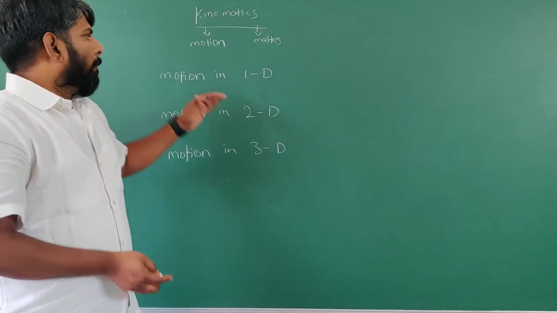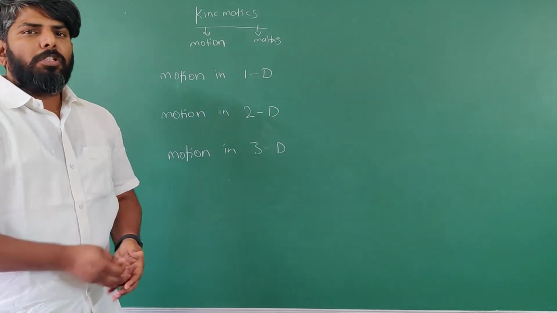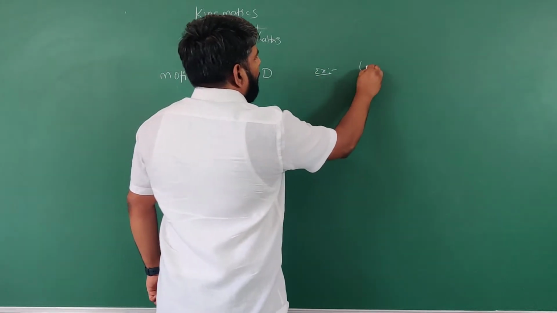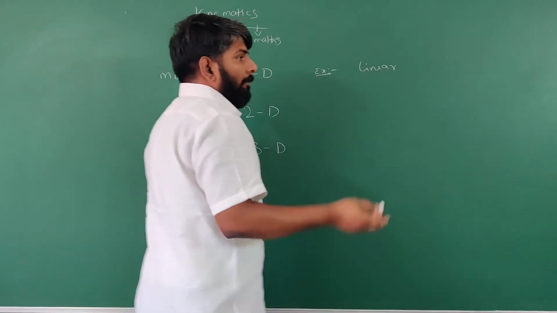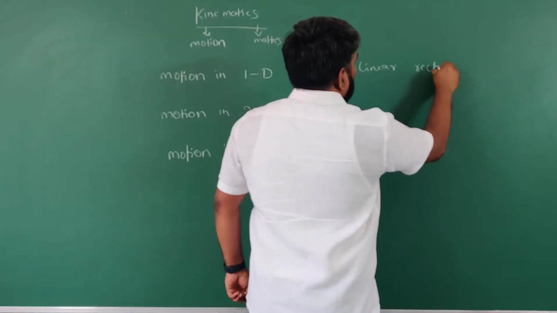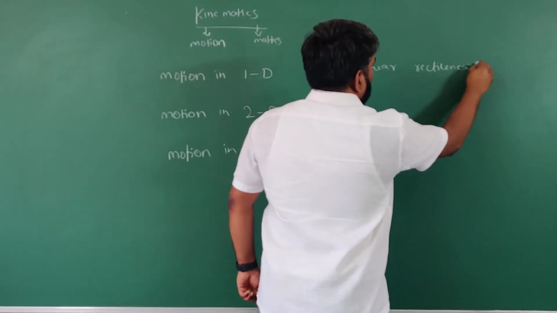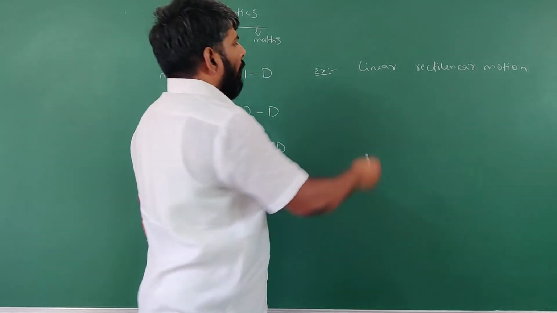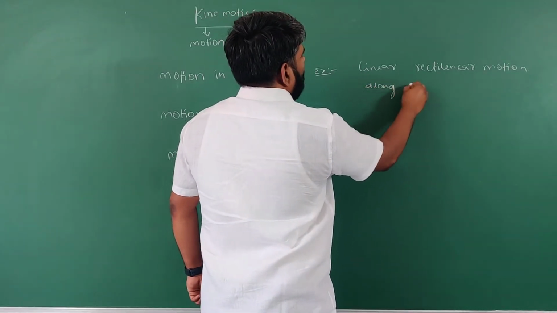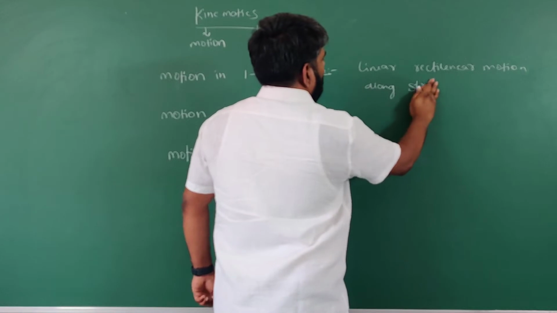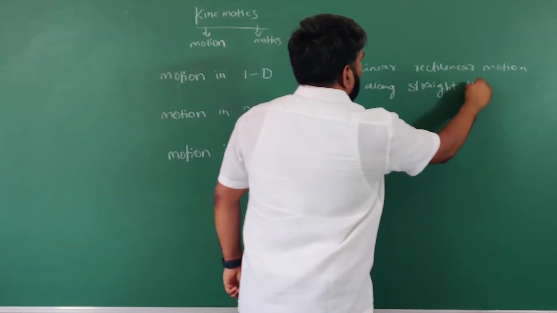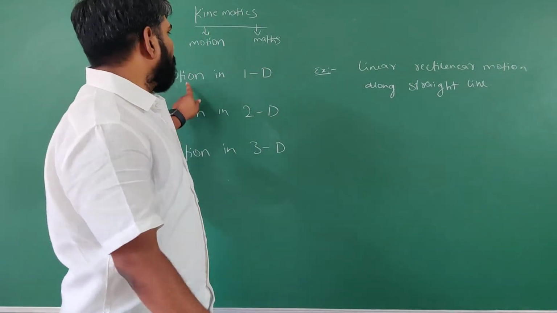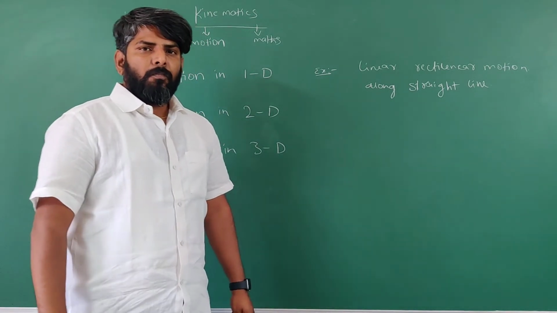Students, motion in one dimension means, for example, linear motion. In physics terminology, rectilinear motion. Rectilinear motion means motion along a straight line. Such a motion is called motion in one dimension.